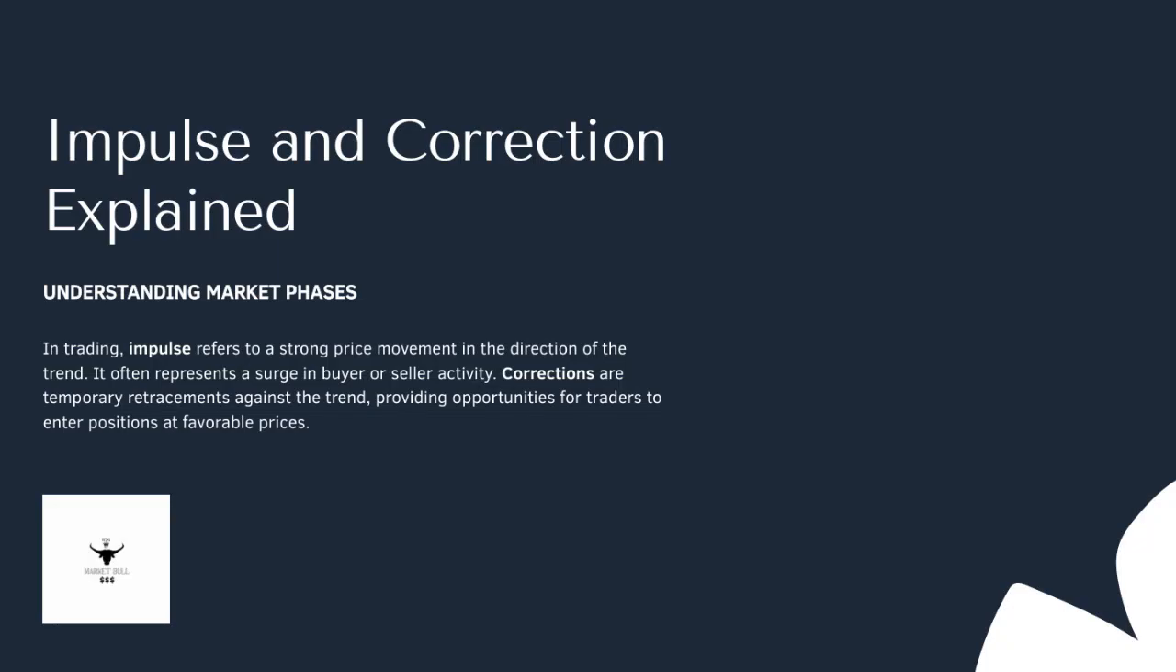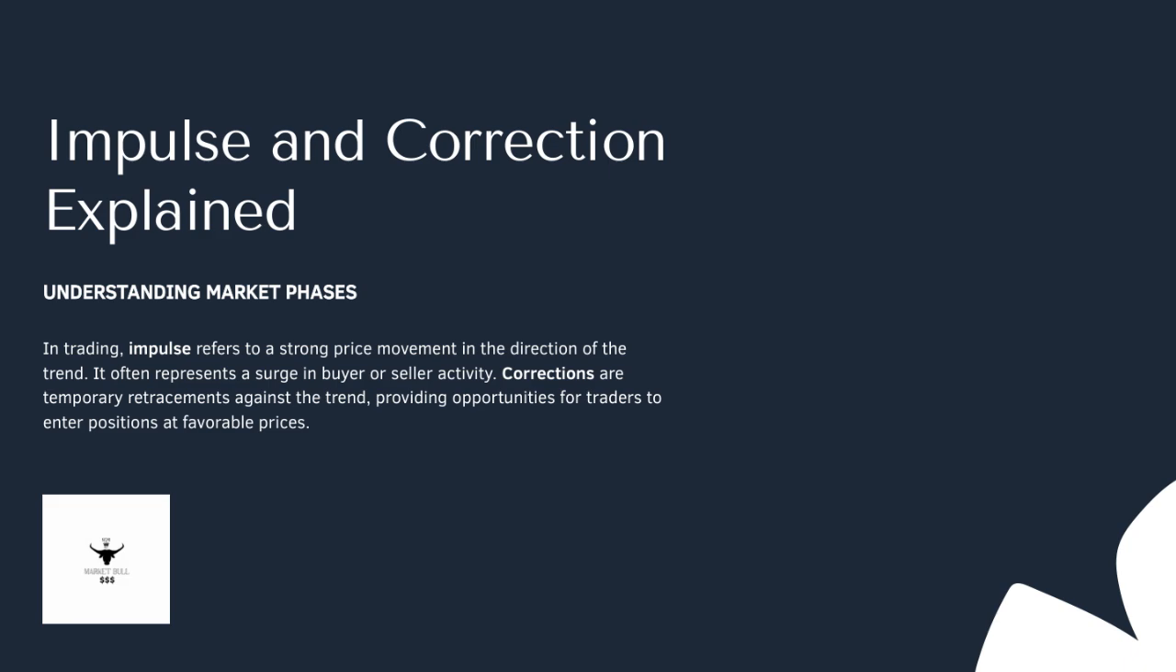In trading, impulse refers to a strong price movement in the direction of the trend. It often represents a surge in buyer or seller activity, indicating that the market is really moving decisively. These impulses are key because they show us where the momentum is heading and can signal good opportunities for entering trades. On the other hand, corrections are basically temporary retracements against the main trend.